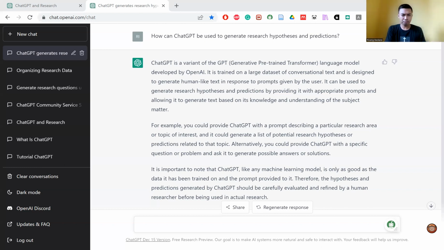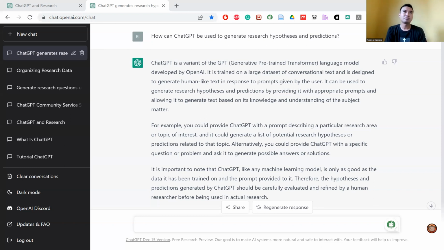Students with high levels of motivation will be more likely to attend class regularly compared to students with lower levels of motivation. Again, it's important to note that the hypotheses and predictions generated by ChatGPT are not necessarily the final approach that you will later use in your research.